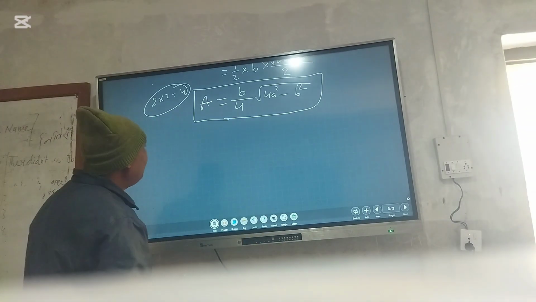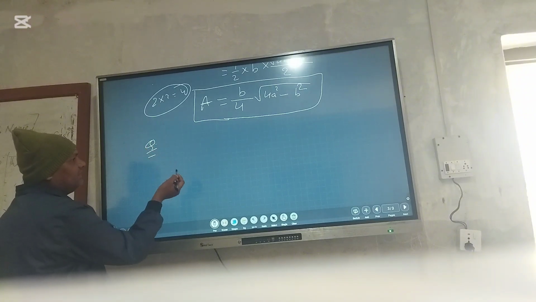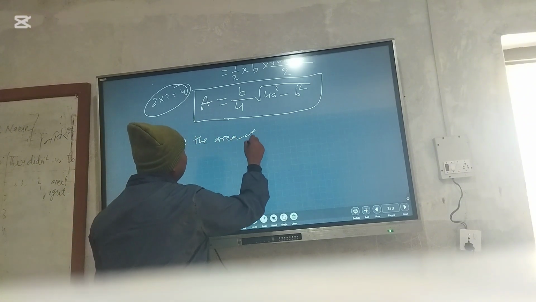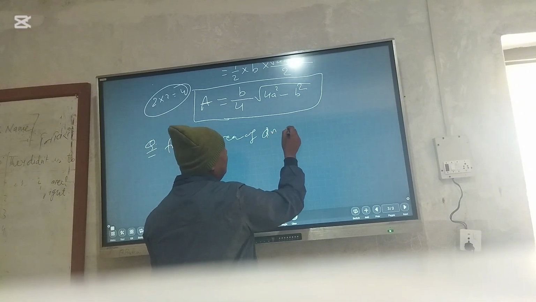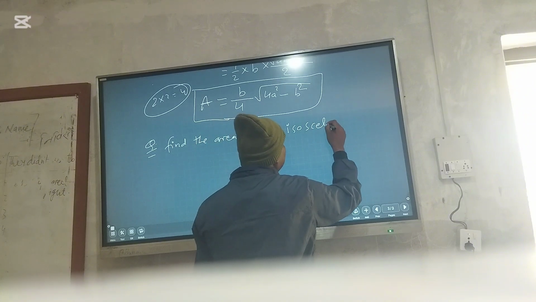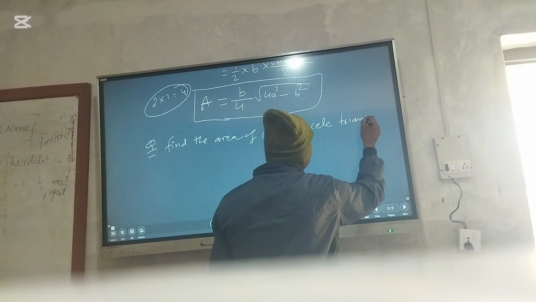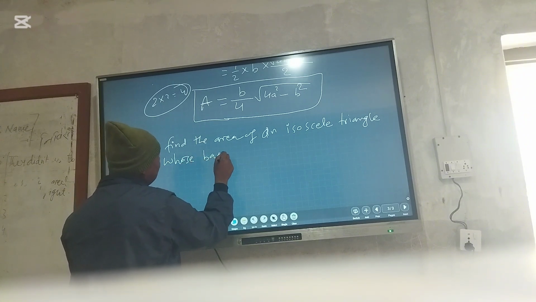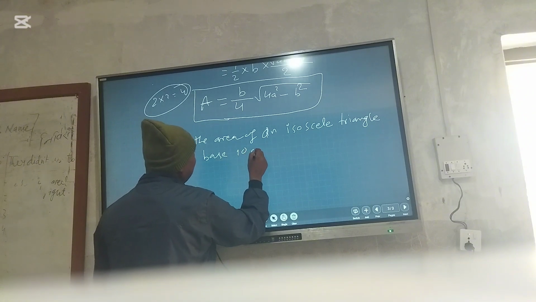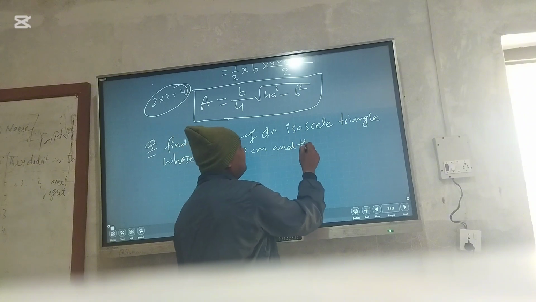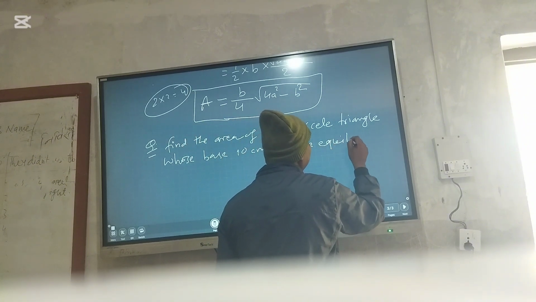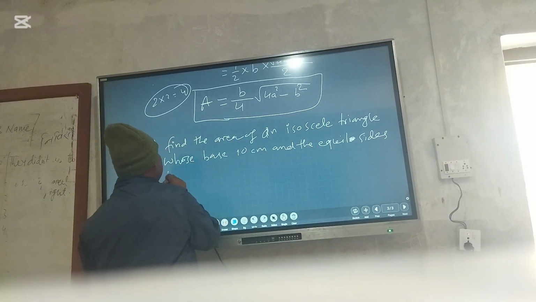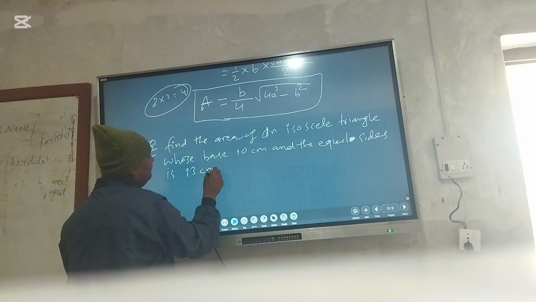So now we have to solve a question. Here, find the area of an isosceles triangle whose base is 10 centimeter and the equal sides are 13 centimeter each.